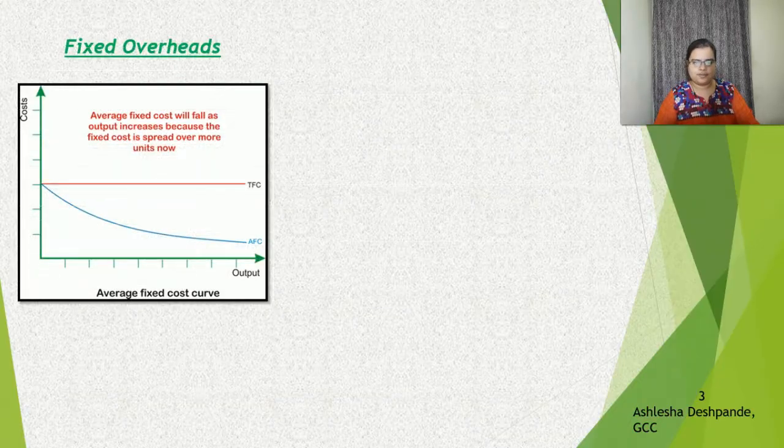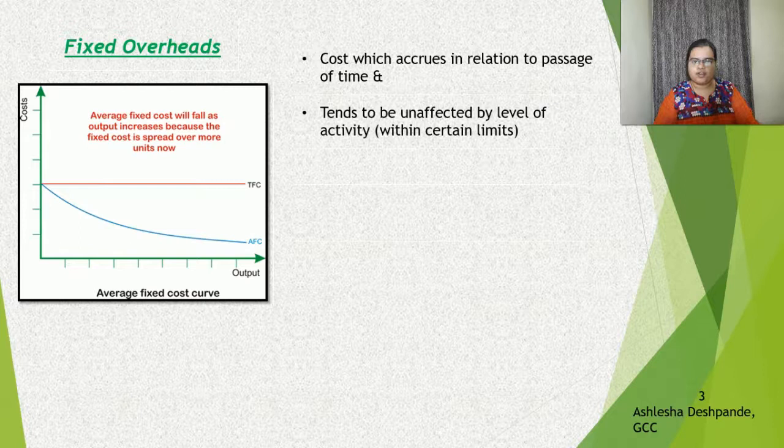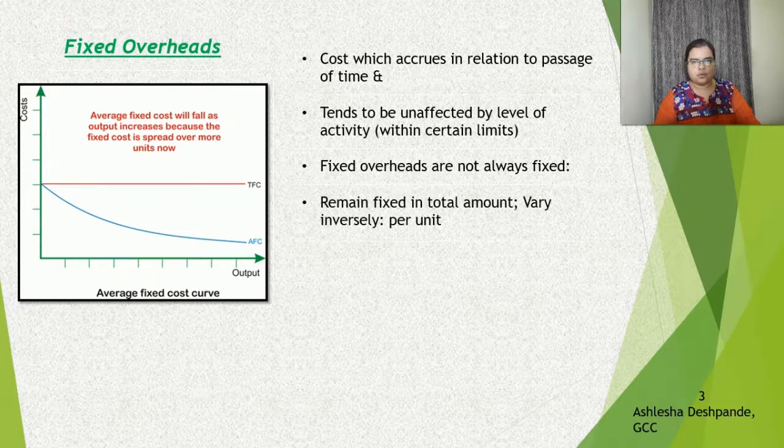So, fixed overheads. These are overheads which accrue with relation to the passage of time and they tend to be unaffected by the level of activity. So, irrespective of any level of activity, fixed costs in totality remain constant. They do not change. However, there is a misconception around fixed overheads that they are always fixed. That is not the case. Fixed overheads particularly remain fixed or unaffected in totality.